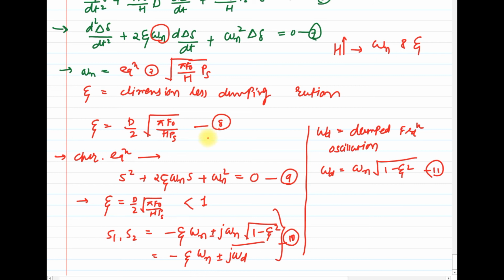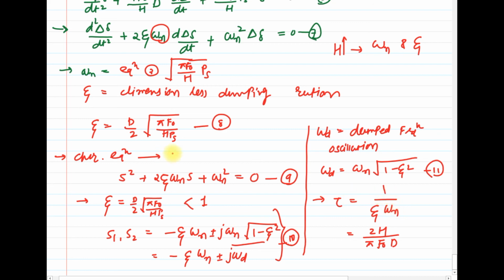Clear? One more thing left over here: the settling time. Of course we will derive it, but you can write here the response time. Just recall your control engineering. The response time constant tau is equal to 1 upon zeta omega n, or you can write it as 2H divided by pi f0 into D.